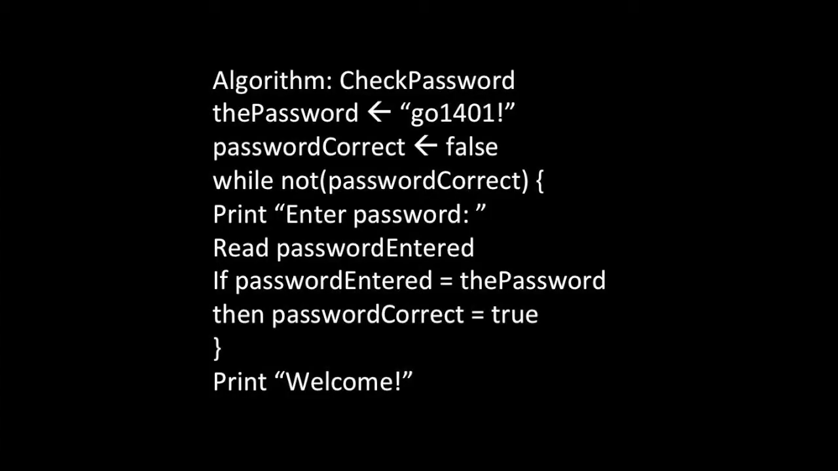Eventually, we hope, the user will enter the correct password, and password correct will be set to true. Then when we get to the condition in the while loop, it'll say not password correct will be equal to true, not true is equal to false, and so the loop will terminate. And after the loop terminates, we'll print welcome.